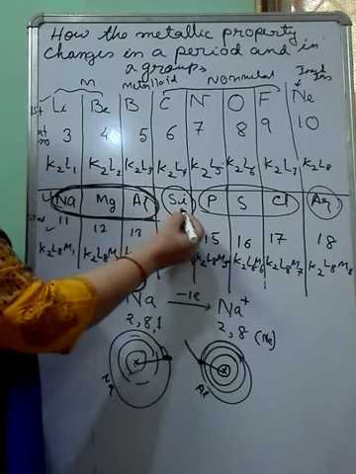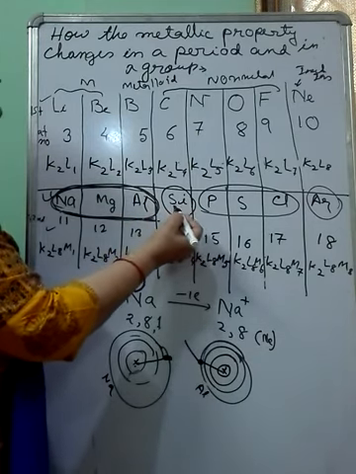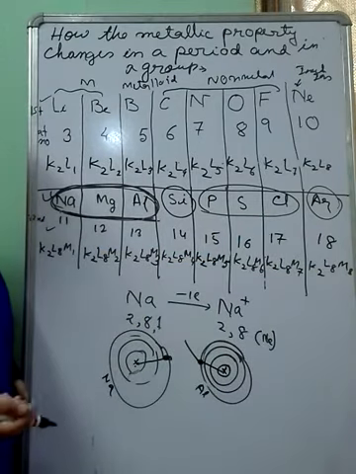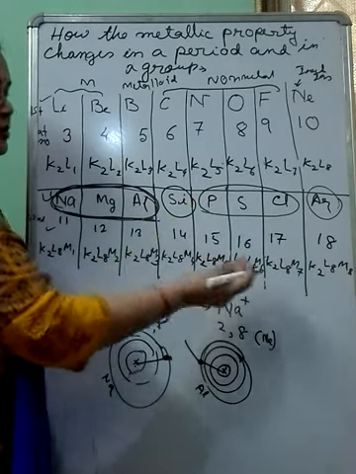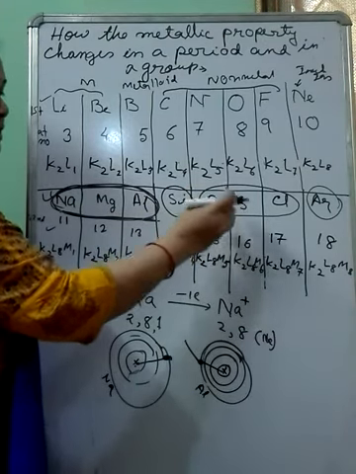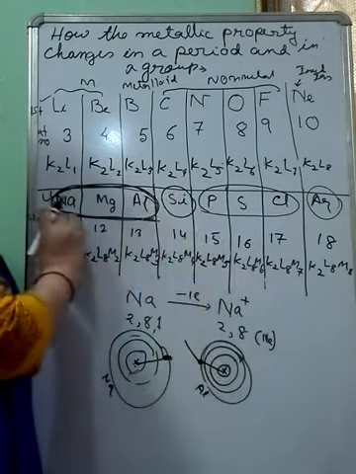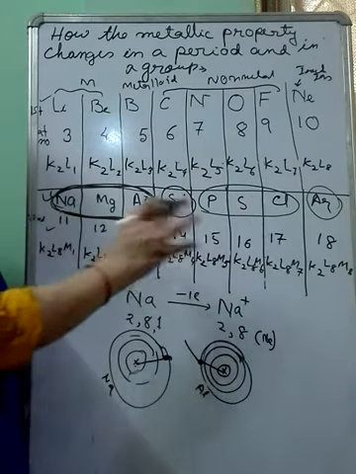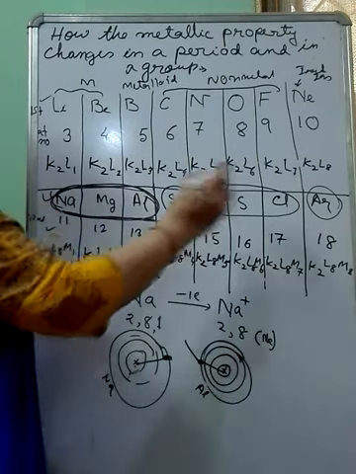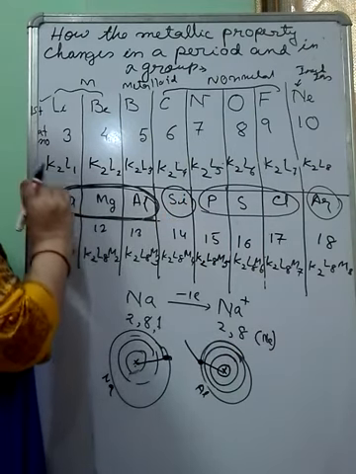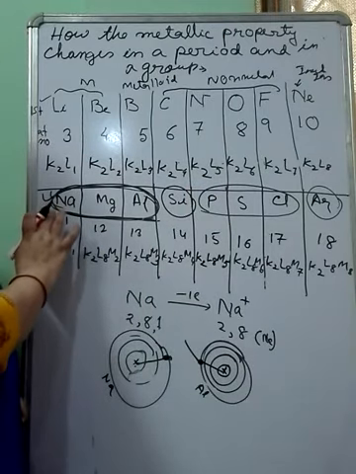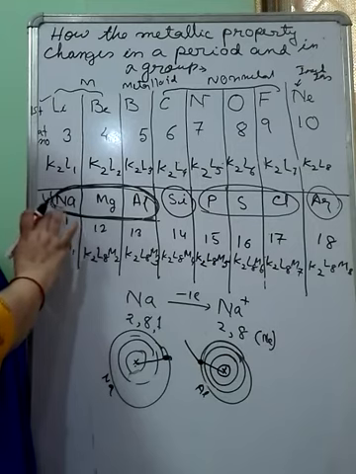You see, silicon has properties of both metal and non-metal. It is a metalloid. Phosphorus, sulfur, chlorine do not show the electropositive character at all. They will not donate; they will accept instead. So in this period, if you have to say as a whole how the metallic property changes, we say that as you move from left to right, metallic property gradually decreases. I am discussing this with the help of the third period.